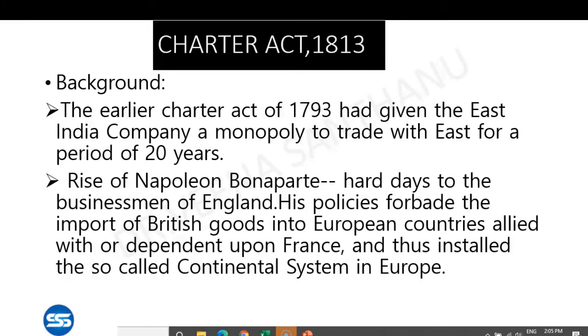The Continental System is a short note or essay for your world history also. Under it, no country dependent on or allied with France should import British goods.